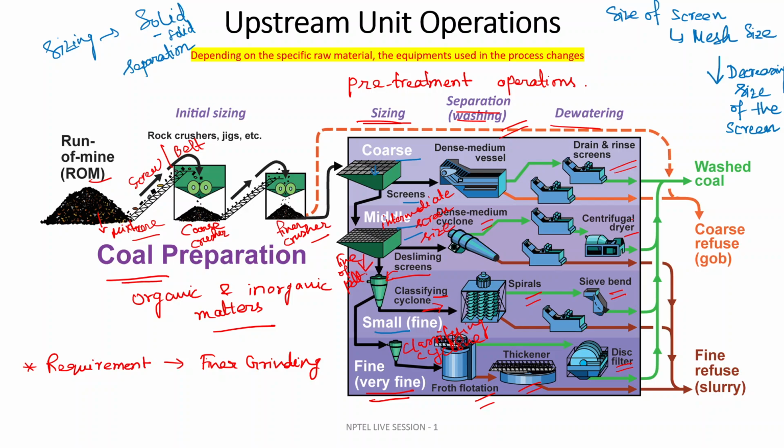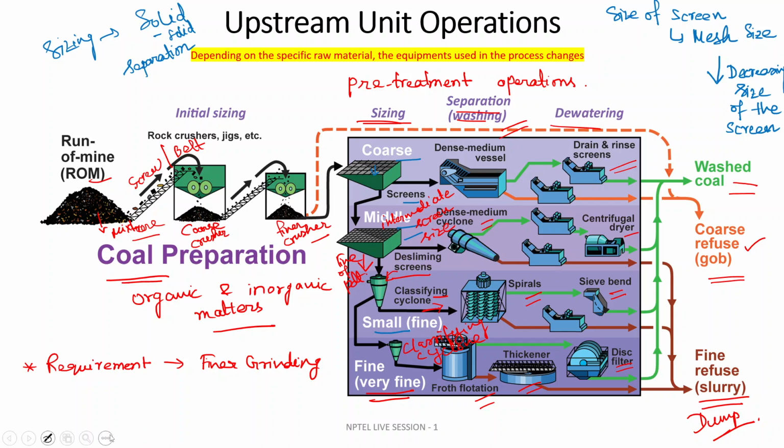You can see by the whole of these operations, that is the pre-treatment of the coal, you will get washed coal, coarse size coal that is considered as refuse, and fine size coal that is the slurry, which may be required for some processes or can be sent to the feed again. There will be recycling or it can be simply dumped based upon our requirement. All the processes are decided based upon our requirement.